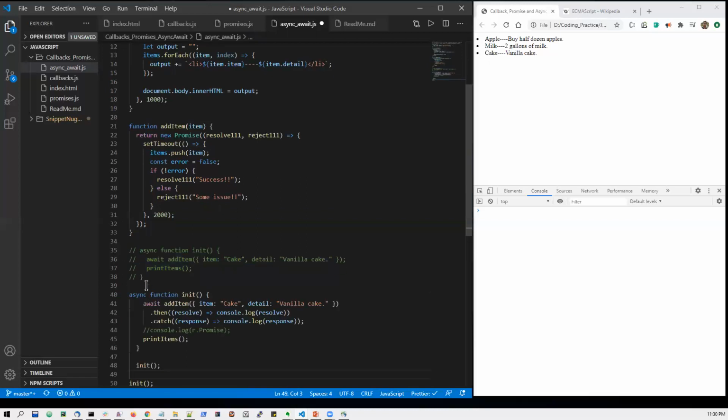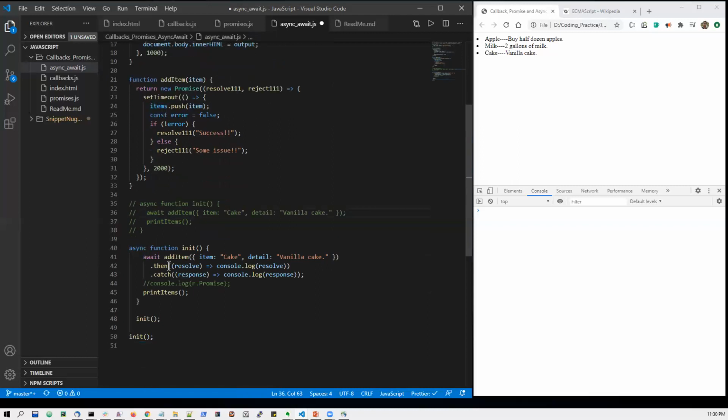Instead of just handling this await promise object, I'm now handling both the resolve and reject. Reject response, I can say here.